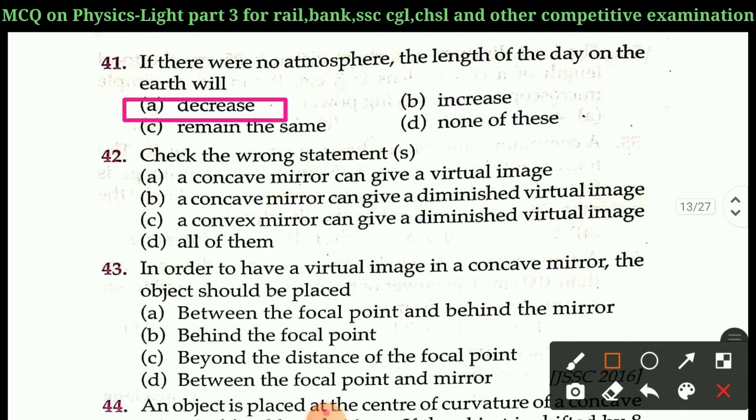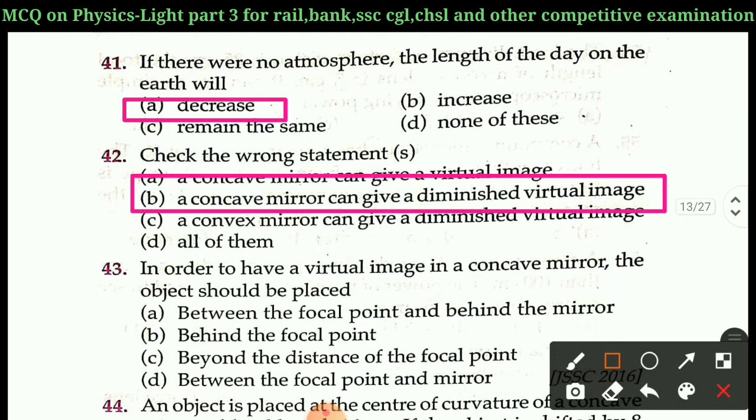Right answer of question 42 is option B. A concave mirror can never give a diminished virtual image. The virtual image formed by the concave mirror is always larger than that of the object. So option B is the wrong statement.